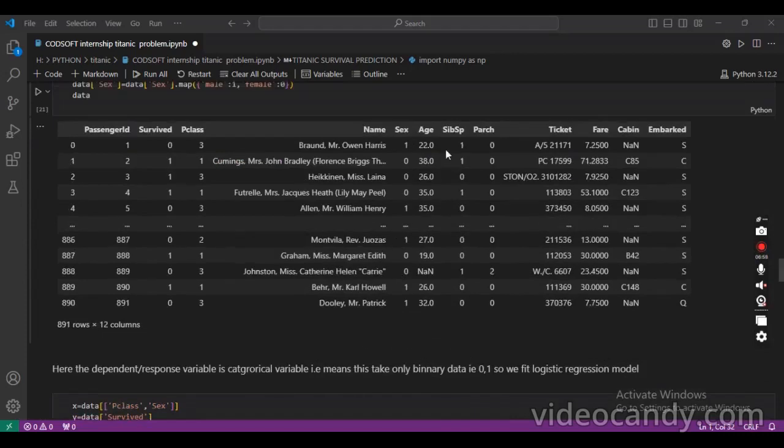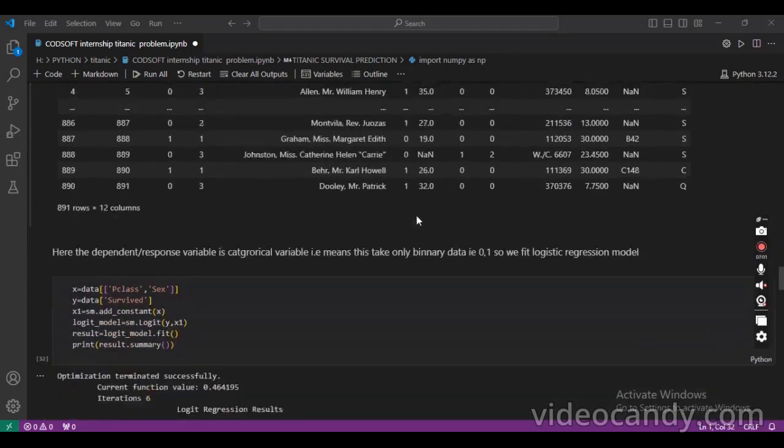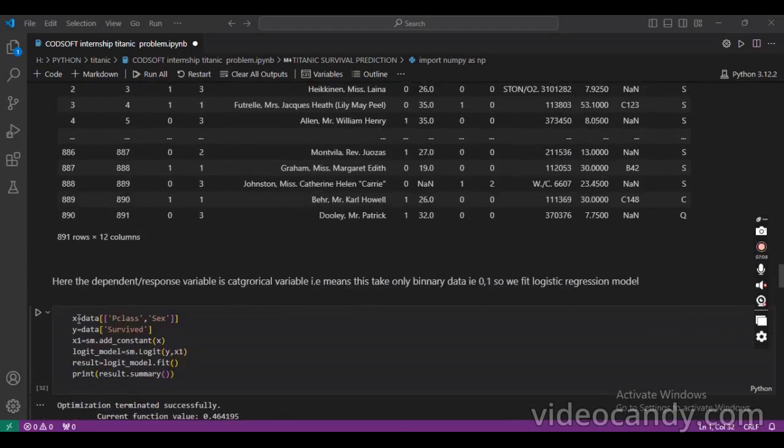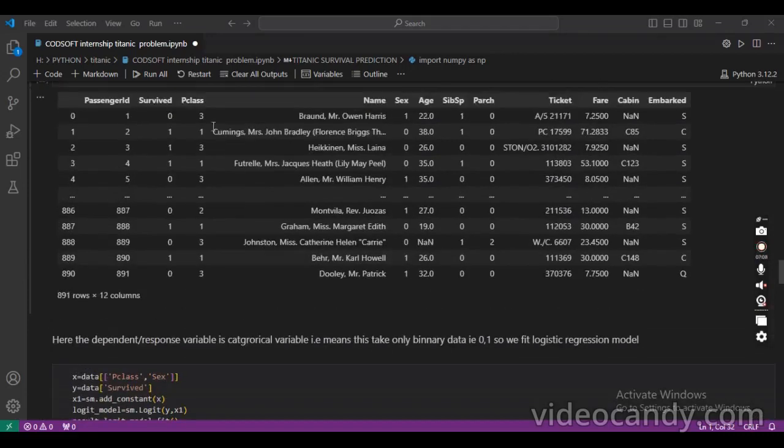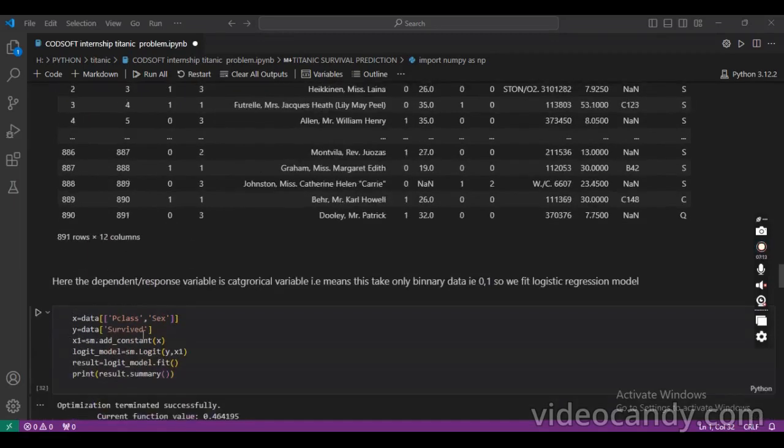After converting to numeric data, we store X with Pclass and Sex as the independent variables, and y as the dependent variable.